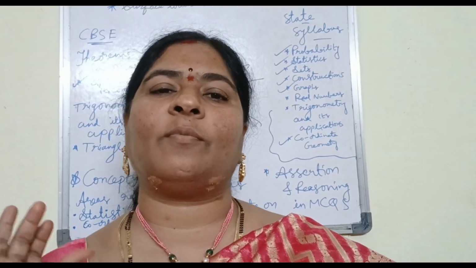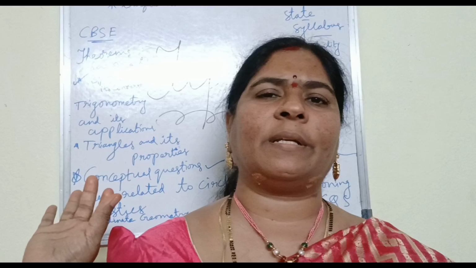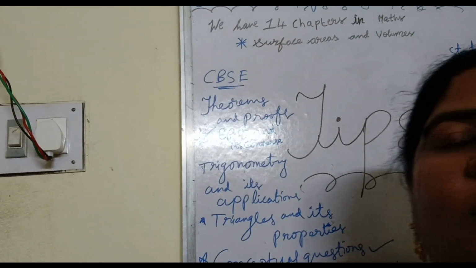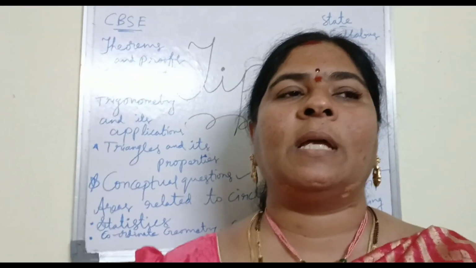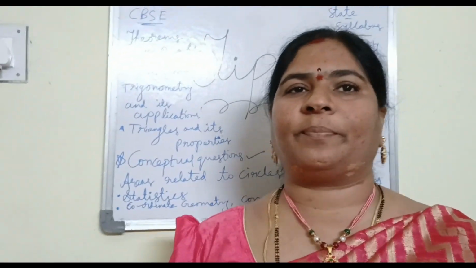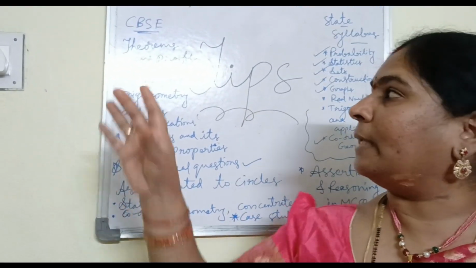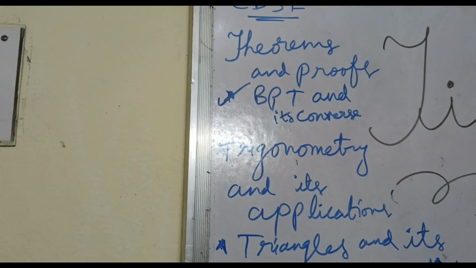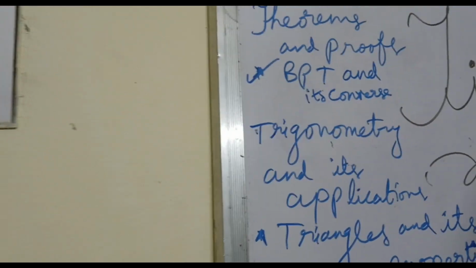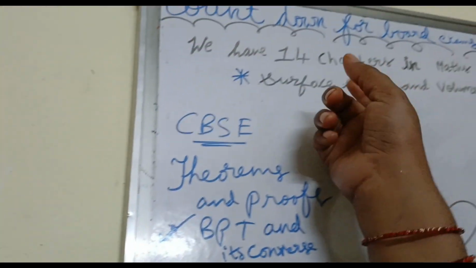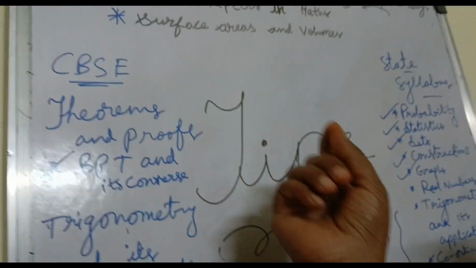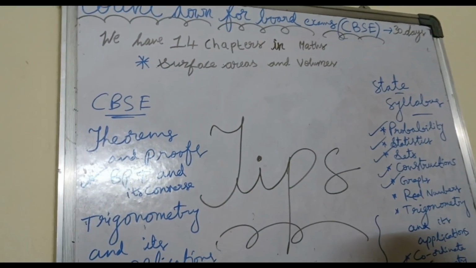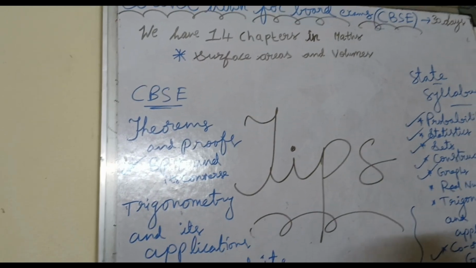So CBSE children, what will they do? Mainly they have to concentrate on, first of all, theorems and their proofs also, because proofs will be asked in CBSE. In the state syllabus they won't ask, but in CBSE they will ask. Generally the BPT theorem will be asked, and surface areas and volumes also, definitely we will get one or two questions from that, because if children have an idea regarding the formulae of surface areas and volumes,